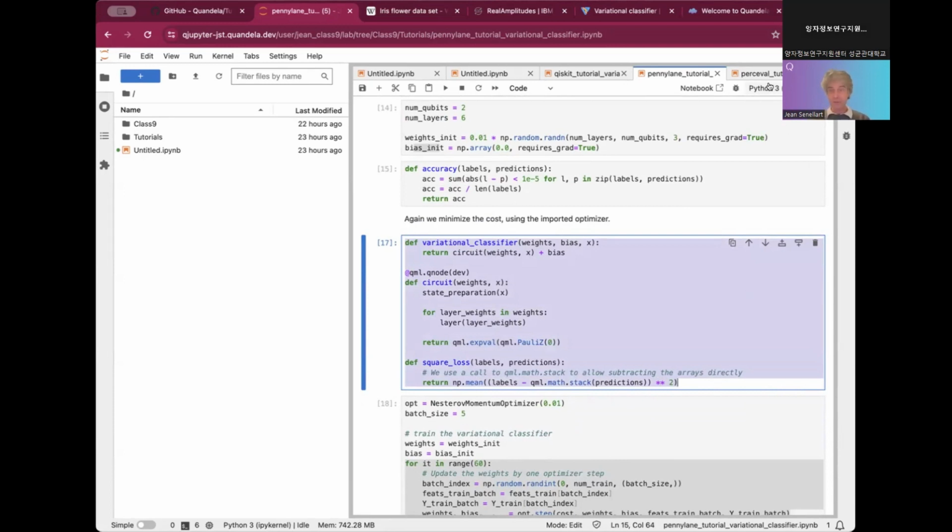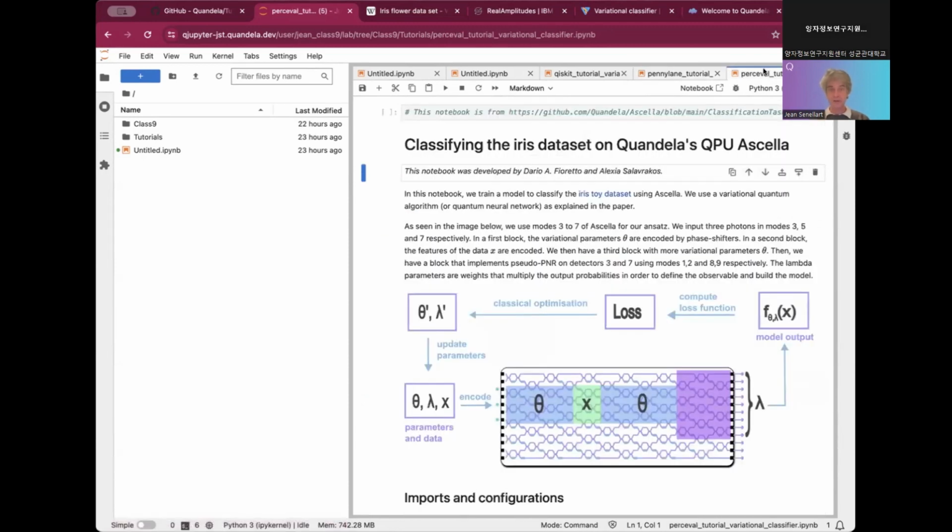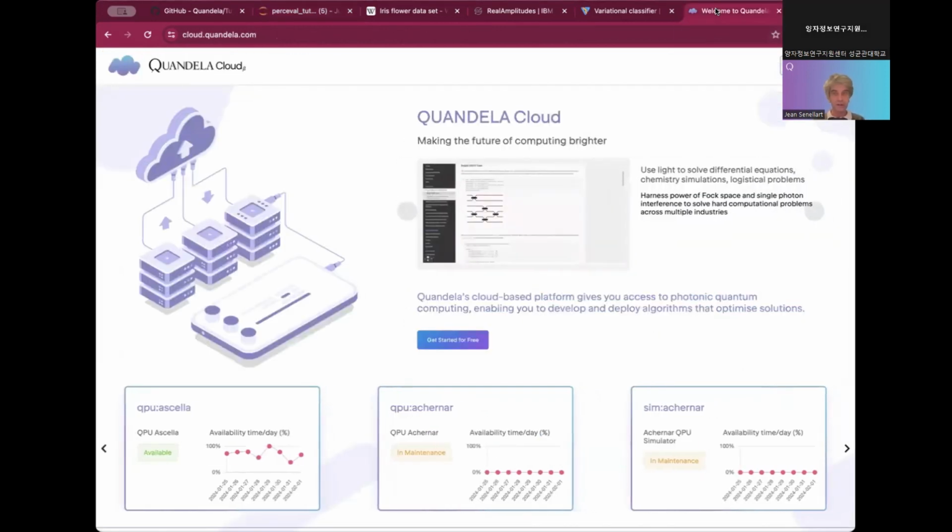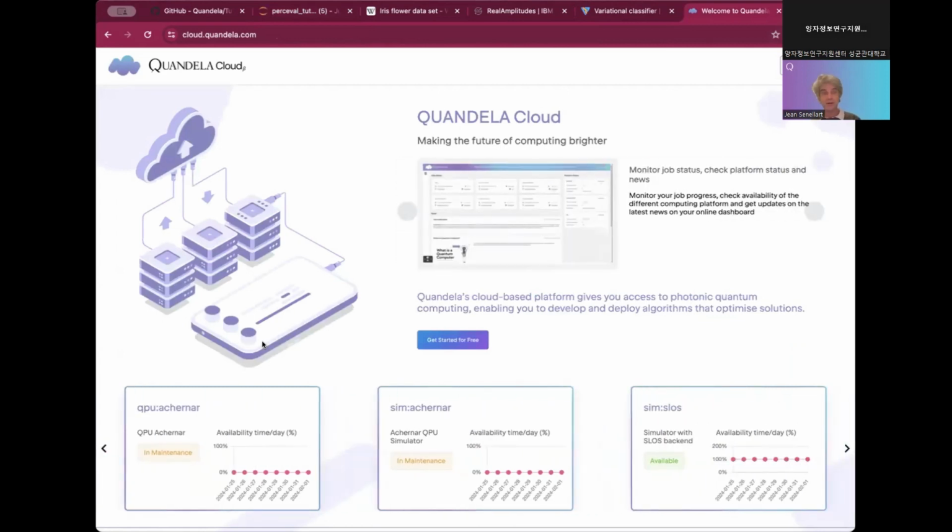And we stopped when we wanted to implement that in Perceval. So before moving to Perceval, I will just make some introduction on Candela Cloud, where normally you have all created an account, and we have granted you some credits to use some large-scale GPU simulator. So I will give you a short tour of the Candela Cloud, so that if you want to try on your side, you have some idea on what the different parts of the platform are.